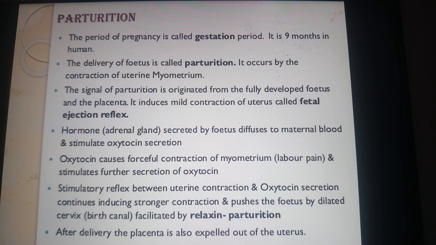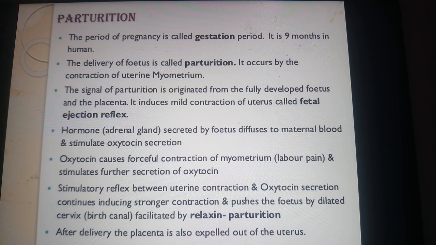What is parturition? It is a vigorous contraction of the uterus at the end of the pregnancy, which causes expulsion or the delivery of the baby or the fetus. We call it the parturition. How does it occur actually? It occurs by a mechanism called the fetal ejection reflex.